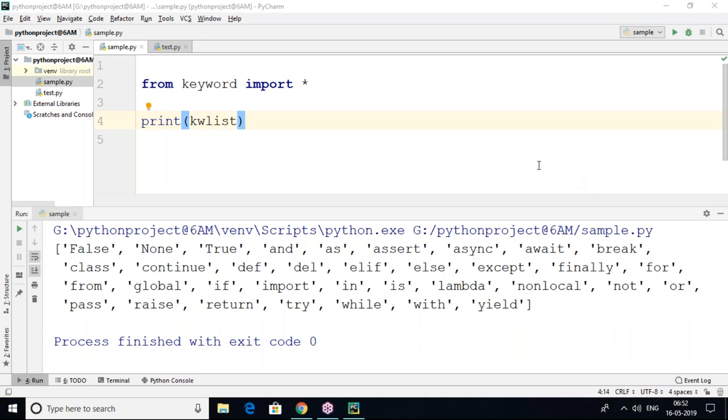Yes. So see you tomorrow at the same time, 6 a.m. to 7 a.m. Tomorrow's topic is complete data types. What types of data types does Python support? What is the data type list? How to work with the data types? All those things we'll discuss in detail. Okay, so have a nice time.